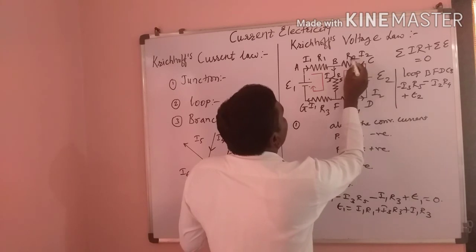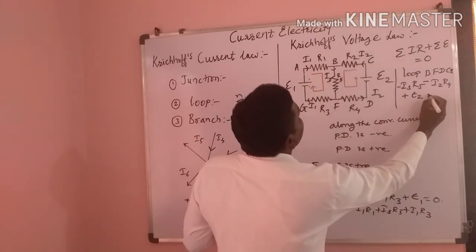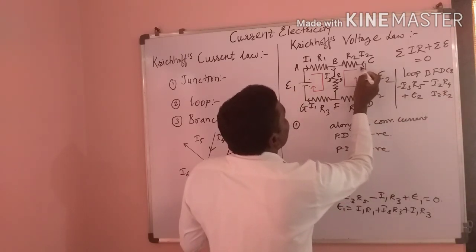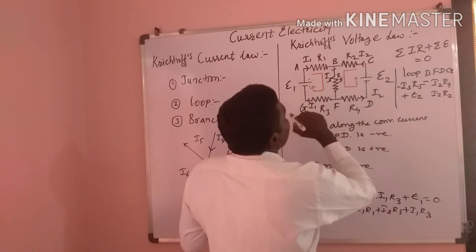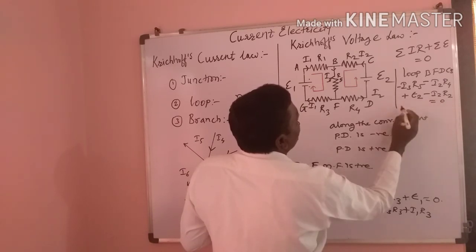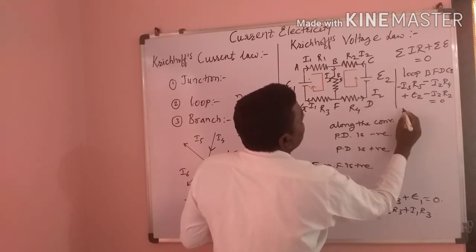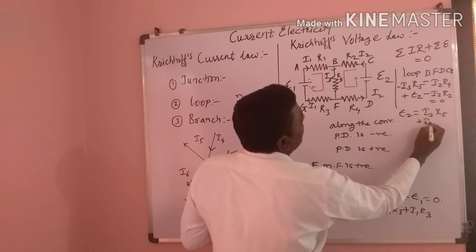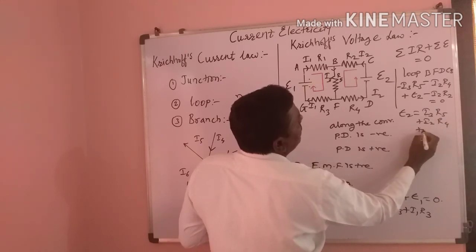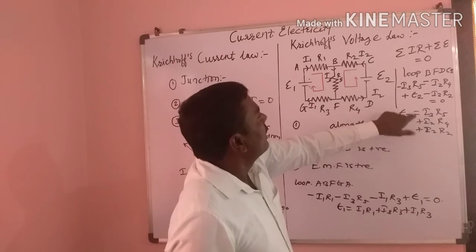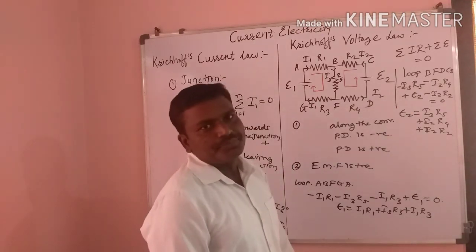Again, here I2 and R2: the potential difference is I2 R2. The direction of tracking is along the conventional current, so it gets a minus sign, and the sum is equal to 0. From that we write E2 is equal to I3 R5 plus I2 R4 plus I2 R2. This is the equation for the EMF of that cell for the loop BFDCB. Thank you.